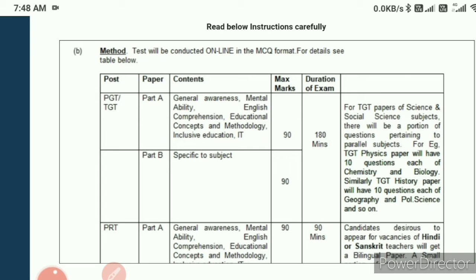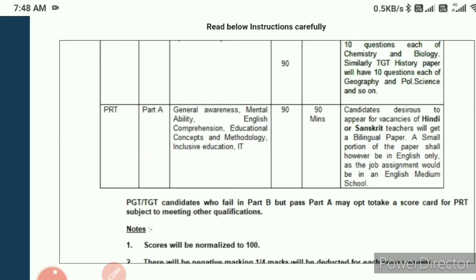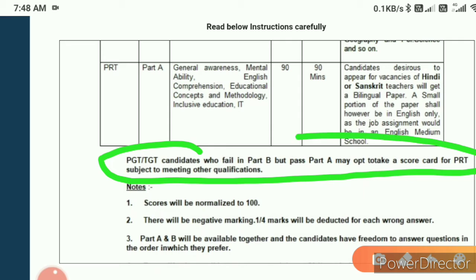And for PRT it is the same thing, they will ask only 90 questions as general awareness. Now, PGT and TGT candidates, this is the most important point. I'm going to highlight this point. Yes, PGT and TGT candidates who fail in part B but pass in part A may opt to take a scorecard for PRT, subject to meeting other qualifications.